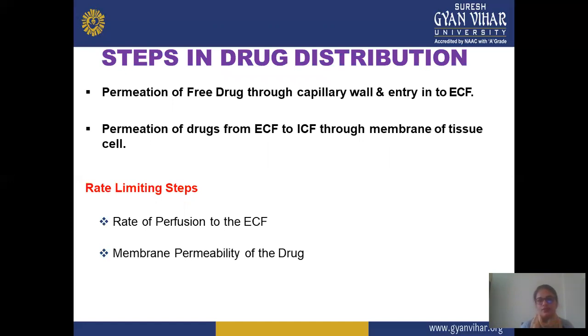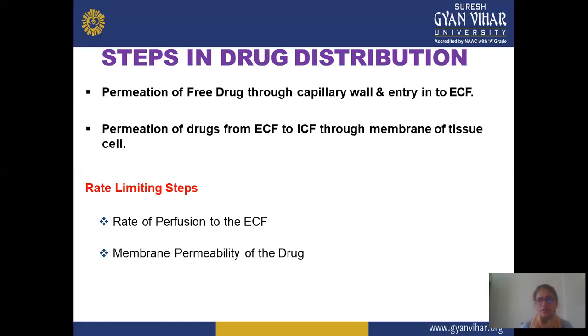Next is steps in drug distribution. Drug distribution is divided into two steps. In the first step, the free drug passes through the capillary wall and enters the extracellular fluid, or ECF. In the next step, the drug passes from ECF to intracellular fluid through the membrane of the tissue or cell.